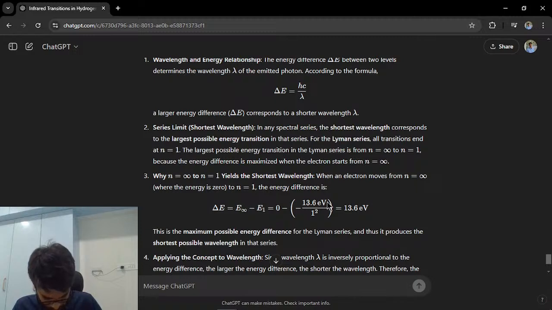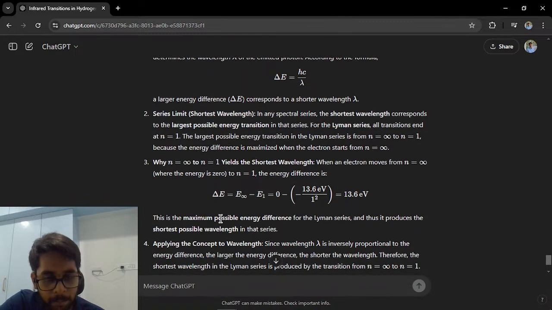Energy equal to hc by lambda. Yeah, total energy is minus 13.6 times z square upon n square. So that is where they have taken 1 square from, and from that you get a change in entire energy state of 13.6 electron volt. Okay, this is the maximum possible energy difference in the Lyman series, and thus it produces the shortest possible wavelength. Okay, now the question here is in angstrom.